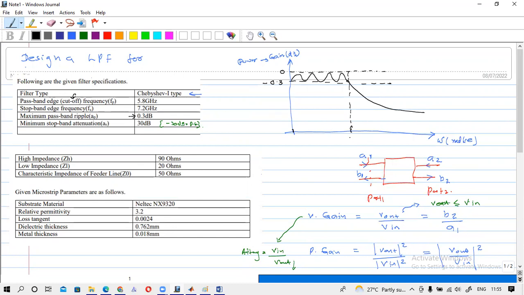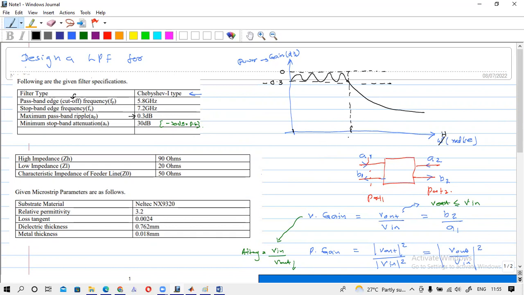It is 5.8 gigahertz. I will draw it with hertz, I think it is easy. Now I will draw it with omega.